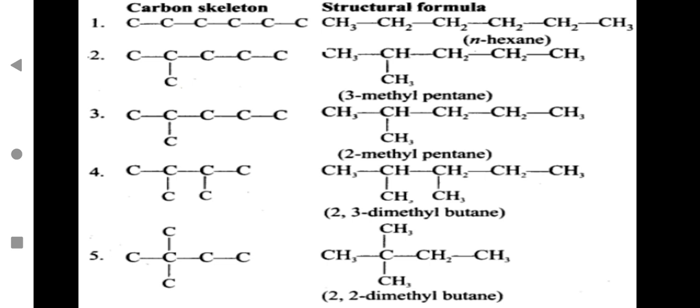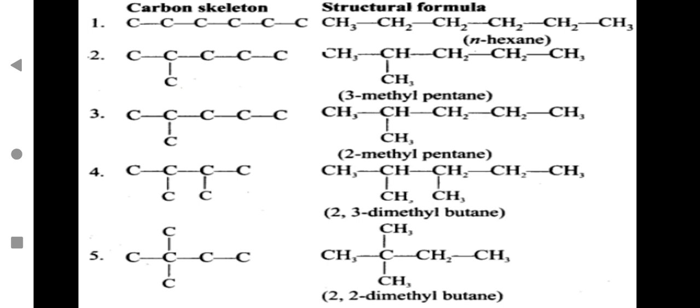Then the fifth arrangement, you can see the methyl group attached to the second carbon atom, 2,2-dimethyl butane. So this kind of arrangement you can have. And you can have normal hexane, you can have 3-methyl pentane, you can have 2-methyl pentane, you can have 2,3-dimethyl butane. When you are naming this, you have to see the number of carbon atoms in a straight chain.